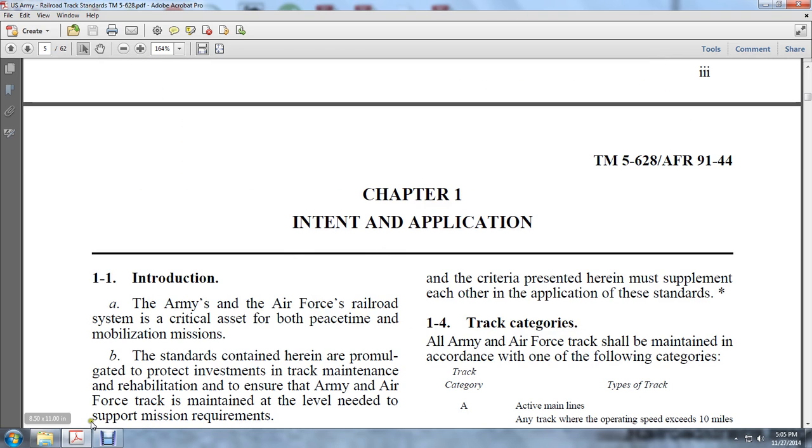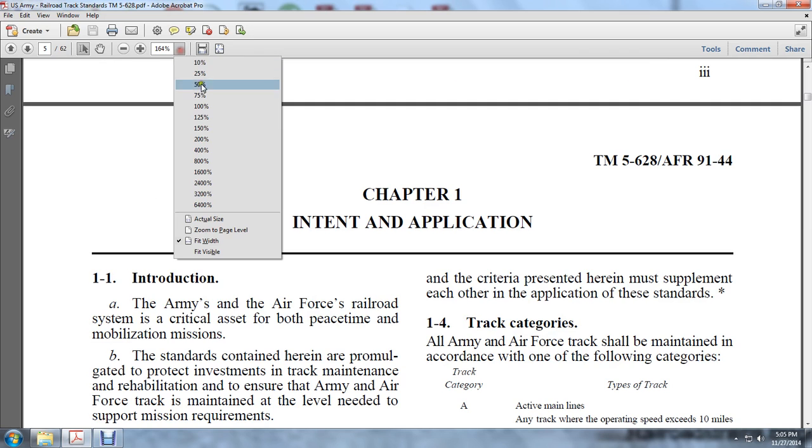Chapter 1, Intent and Application. I'm going to minimize this.